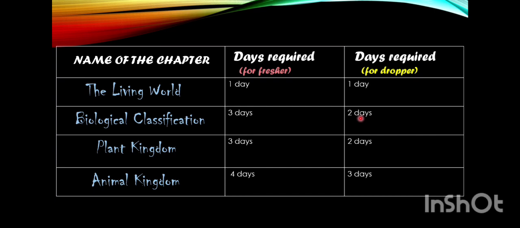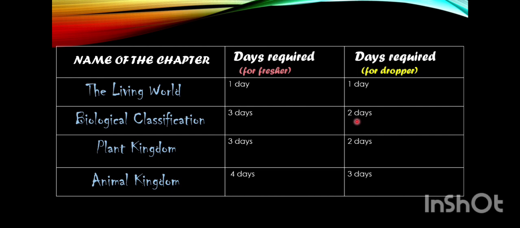So this biological classification has 5 parts: Monera, Protista, fungi, plantae and animalia. Splitting it into two parts is how you can do it. Monera is very simple. Protista has some minute details. It has again 5 subtopics, I think. So everything is very important.